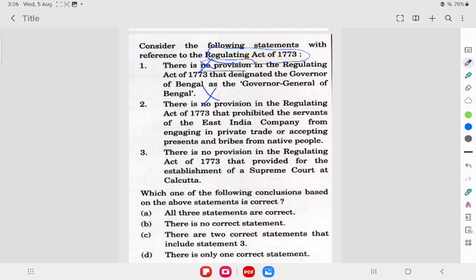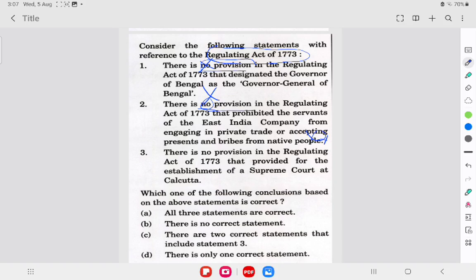Seeing the next statement, there is no provision in the Regulating Act of 1773 that prohibited the servants of East India Company from engaging in private trade or accepting presents or bribes from native people. Actually, this statement is also wrong. There was a provision that prohibited the servants of East India Company from engaging in private trade.